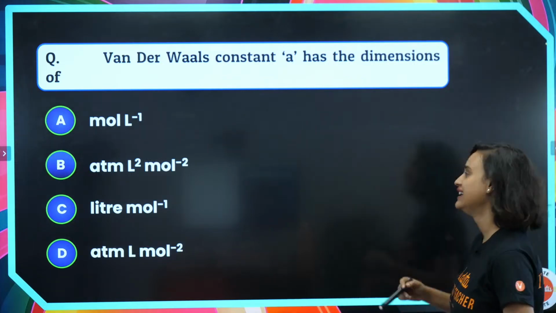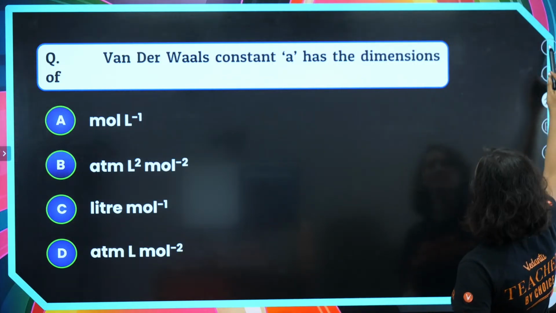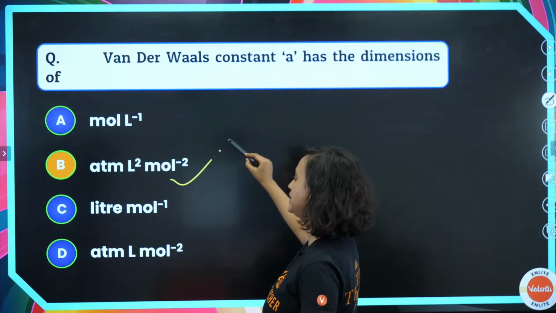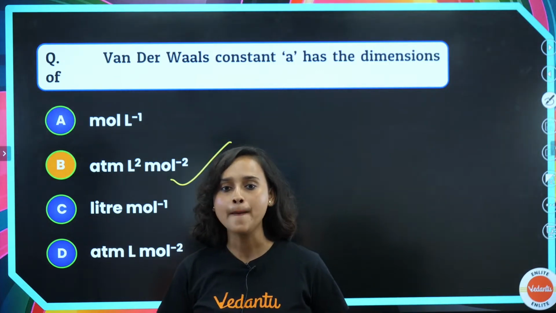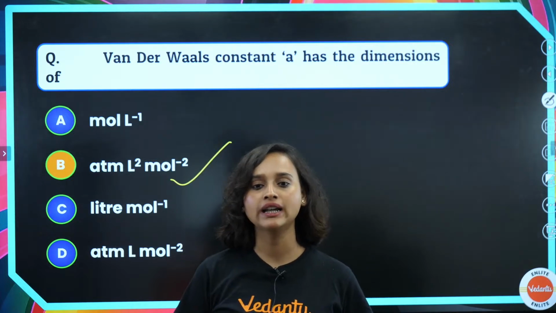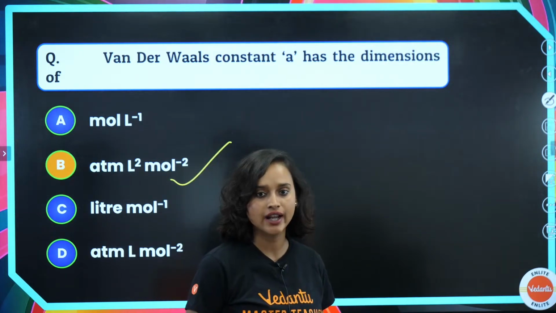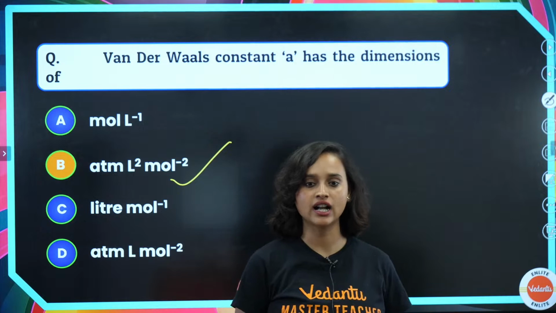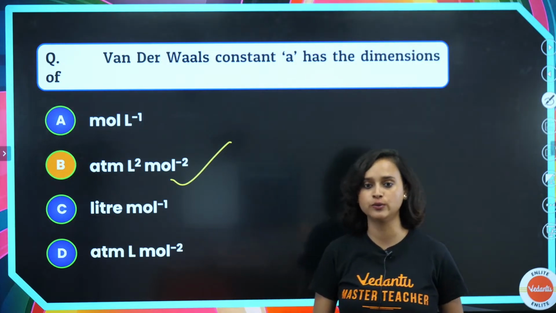Okay. Let's check it out. What is the correct answer? The correct answer is, of course, option number B. It is atm L square mole to the power -2. Yes, Apex, very good. Yes, Anamika Mukherjee. Yes, Akash. You guys are absolutely super duper right.